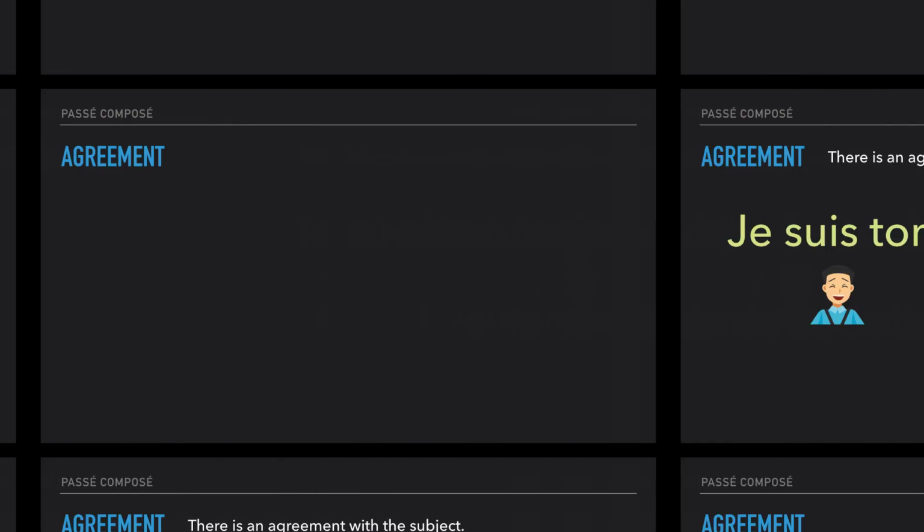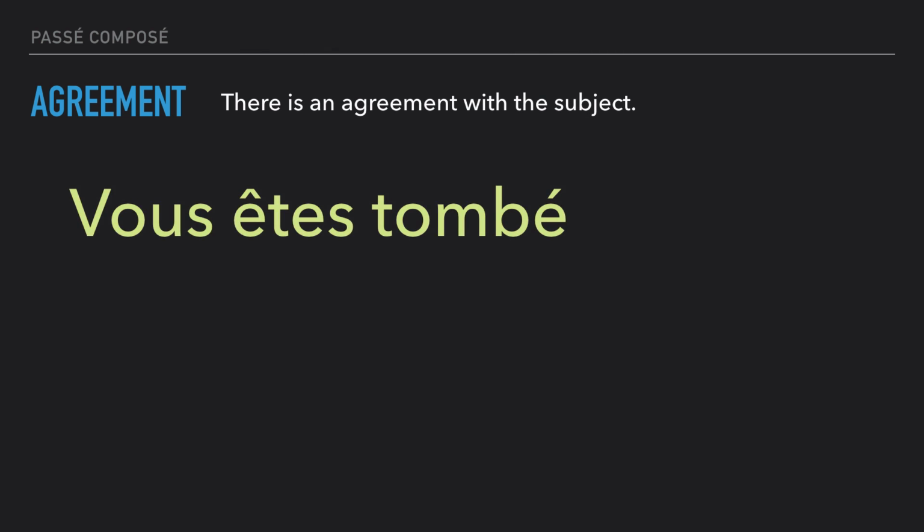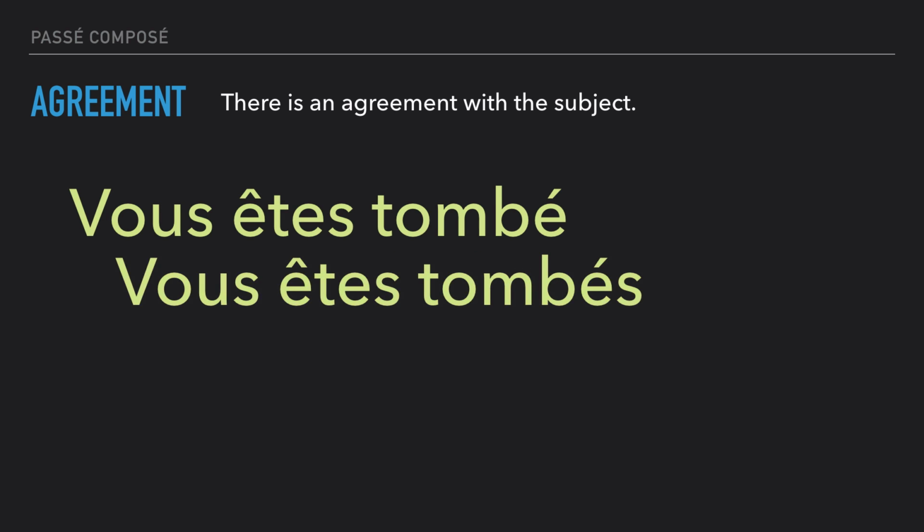With the subject vous, it's a bit more complicated because you need to know what vous is. Vous may be several things in French. In this first example, vous êtes tombé, it is singular and formal. The second one, vous êtes tombés with an S, may be formal, plural, masculine, but maybe also informal, plural, masculine, and also plural, but a mix of masculine and feminine.